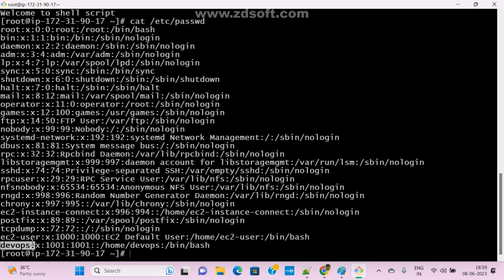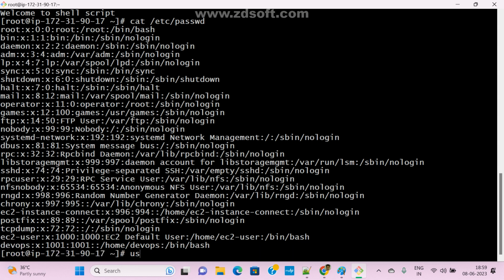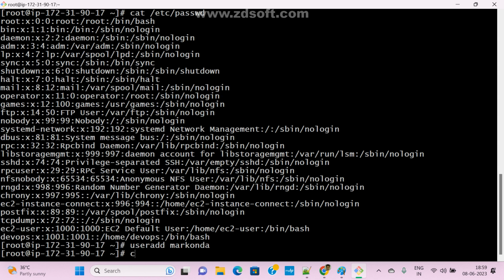DevOps also, I created one user. What is the default one? /bin/bash. Suppose we create one more user with useradd, now I'm giving my name. Now see here, cat /etc/passwd. Which mode will it execute by default? Default mode is bash only, /bin/bash.